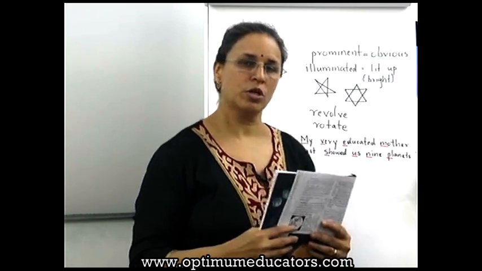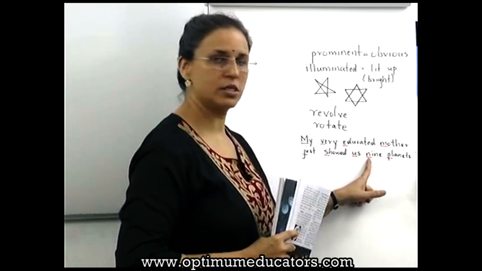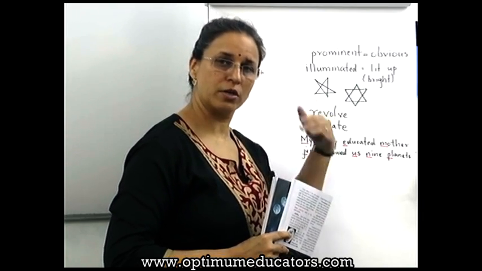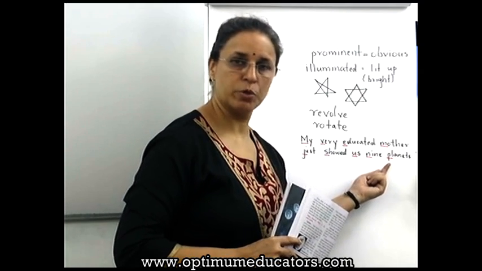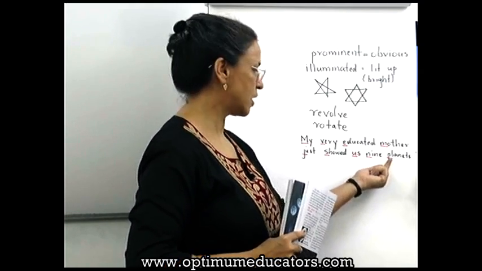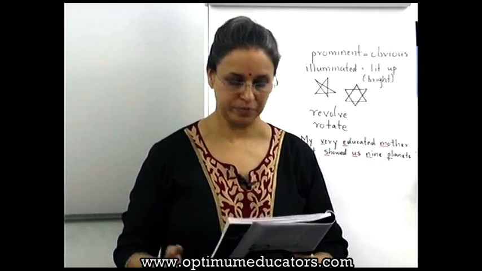Now, in your textbook, if they have mentioned only up to Neptune, you can say Neptune is the planet which is the farthest. Or if they have also mentioned Pluto, then you can take Pluto as the farthest. But this is taken as a dwarf planet. Let us continue our lesson.